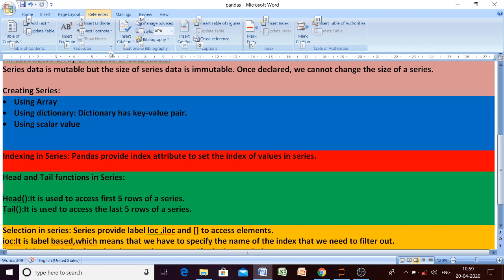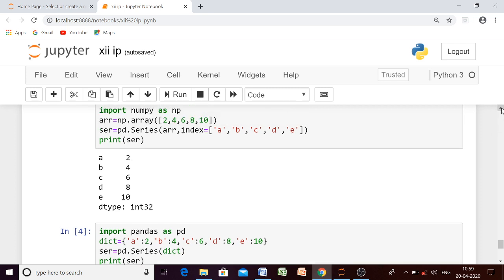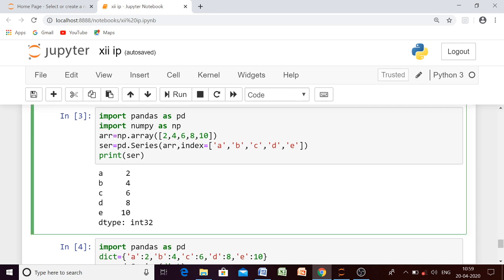But before that, beta, one of you asked me in the last session whether the index can be a floating number or not. So let me clear that doubt first, then we will proceed. Let us take the same example, where we created a series having elements 2, 4, 6, 8, 10, but the index was A, B, C, D, E. Let us have the index here as floating numbers.